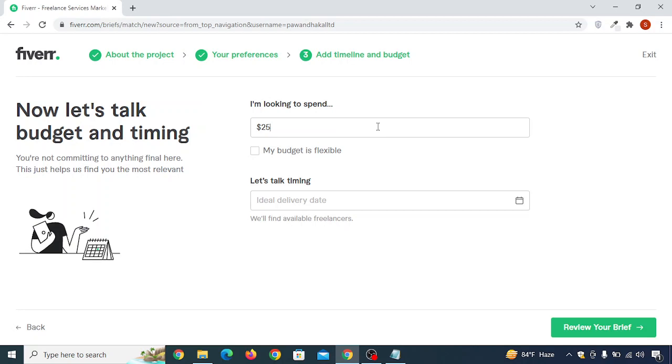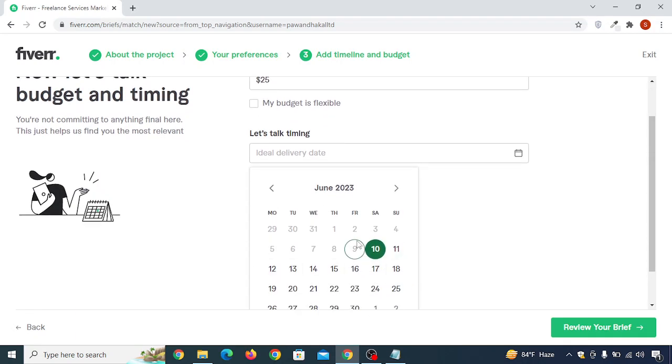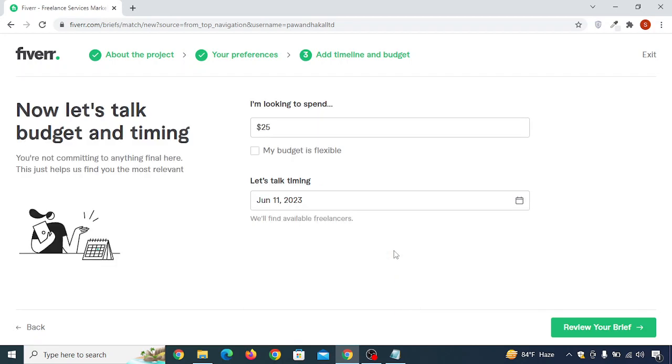It is even better for the freelancers, and it will motivate them to work for you in even a nice way. But if you are in tight budget, then at least try to spend $25. And then in timing you can give them a lot of time. Or I would like to at least give them 24 hours, because recreating is not that difficult. They just need to see and create that exact Shopify store, and they already have experience on doing that. So that's why it is going to be an easy job for you.